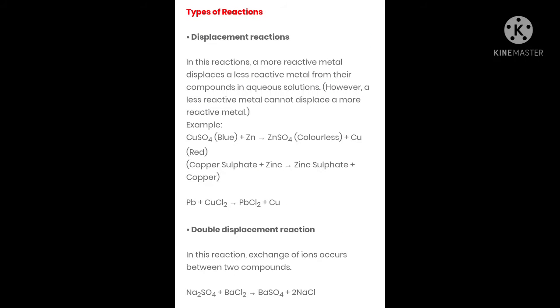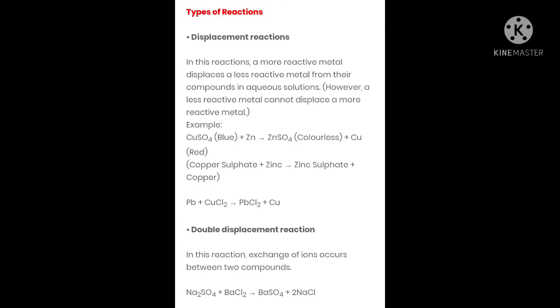However, a less reactive metal cannot displace a more reactive metal. Only a more reactive metal can remove a less reactive metal. Examples are given below. Copper sulfate, CuSO4, which is blue in color, plus zinc.